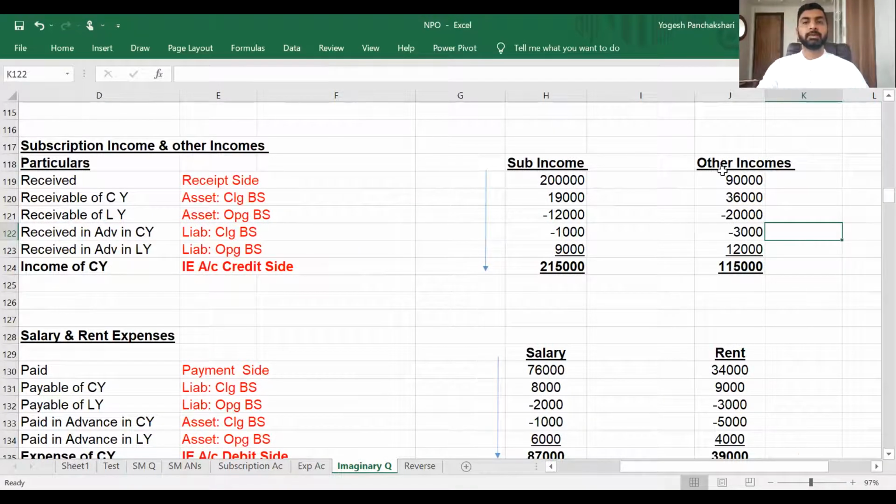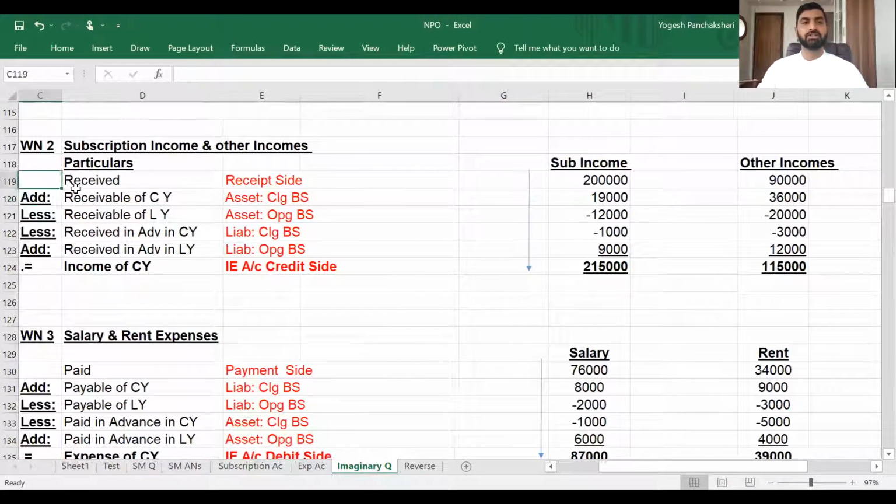So subscription income and other income. So I have received subscription. This will come from the receipt side of the RP account. Receivable of current year means closing balance sheet asset side. Receivable of last year, opening balance sheet asset side. Received in advance current year, liability of closing balance sheet. Received in advance last year, opening balance sheet liability. And this is your income of subscription and other incomes.